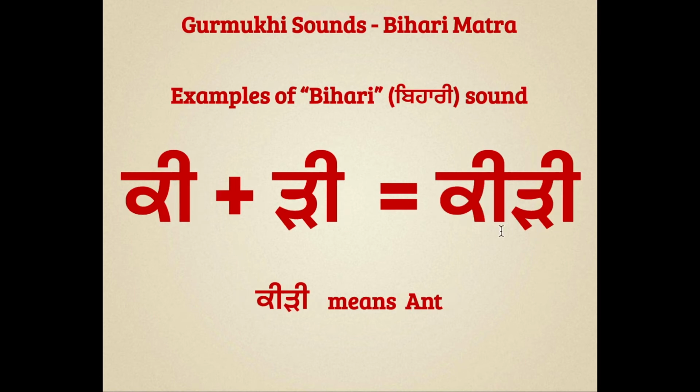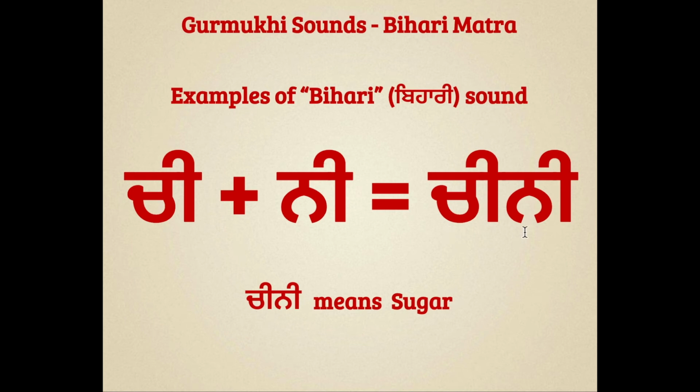Let's move to the next word. The next word is Kidi. Kidi means ant. And to read this word, we can say Kakkenu Bihari Ki, Radenu Bihari Ri, Kidi. You can repeat after me. Kidi. Let's check out next word. The next word is Chini. Chini means sugar. And to read this word, we can say Chachenu Bihari Chi, Nannenu Bihari Ni, Chini. You can repeat after me. Chini.